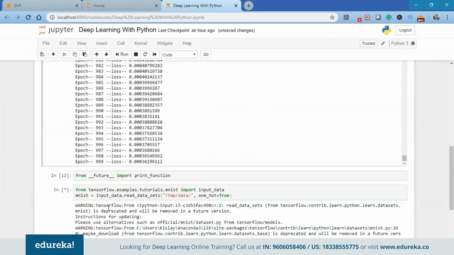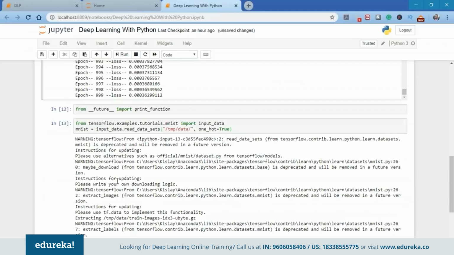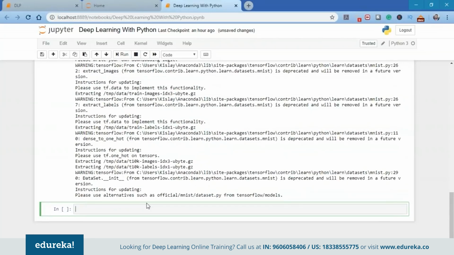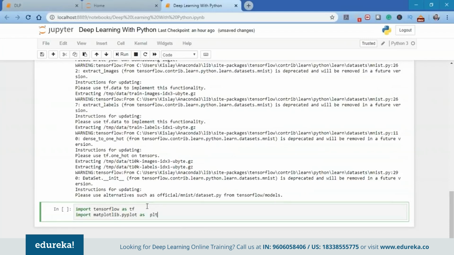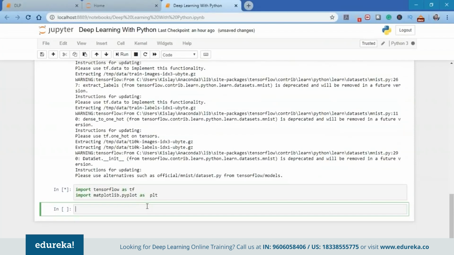So next what I'm going to do is import TensorFlow as tf and import matplotlib, which is the Python library for plotting. We're going to use matplotlib.pyplot. As you can see here, we have a certain warning, but it's not an error, just because we use the from __future__ import print_function. Once we have imported TensorFlow and matplotlib, next I'm going to initialize the parameters, which are